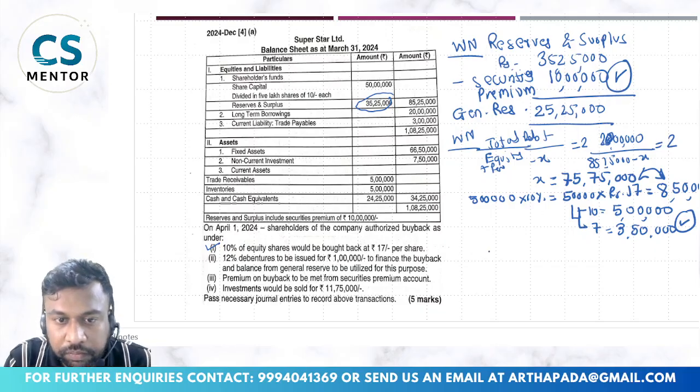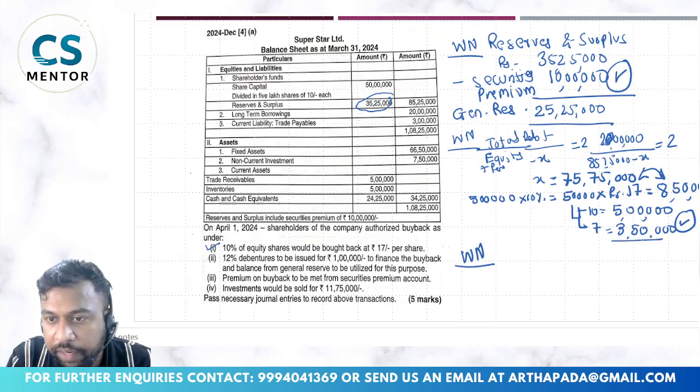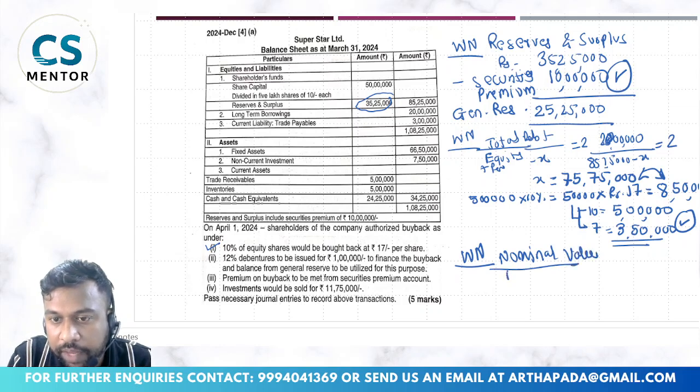Okay, so one more working note. See, the premium will be made by securities premium, so this is done. Now how much for nominal value? How much are we buying back? Nominal value 5 lakh.